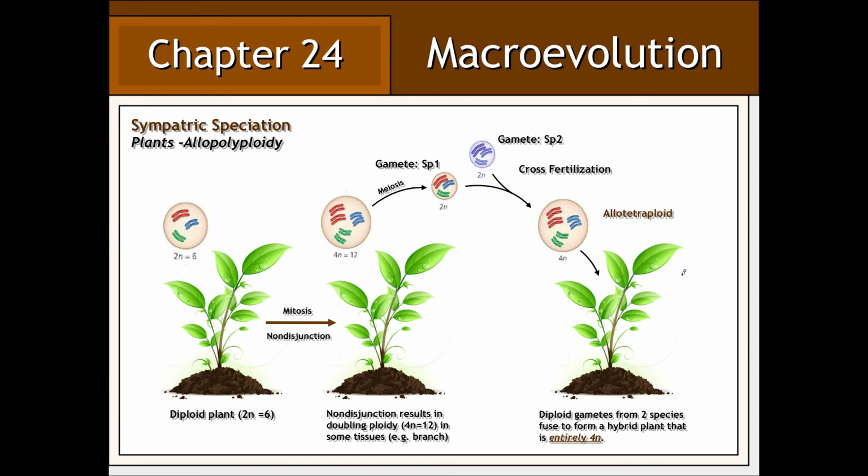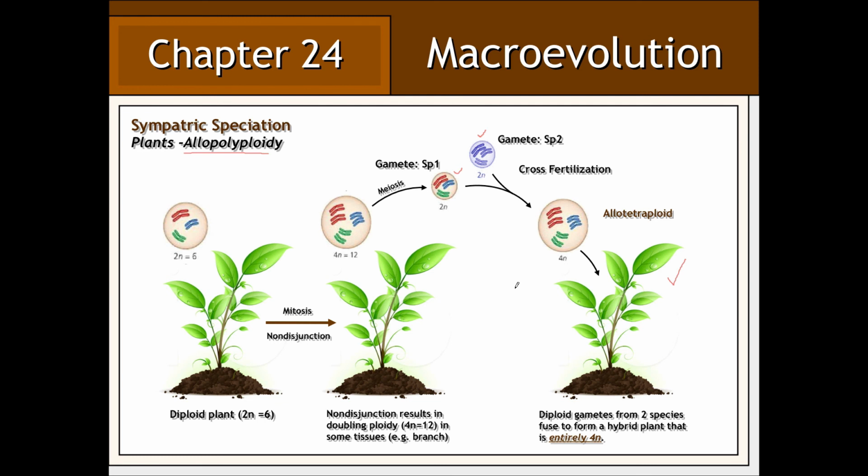In this particular example, the offspring was formed in much the same way. However, the gametes, and therefore their chromosomes, were derived from two different species, creating what is often referred to as an allopolyploid individual.